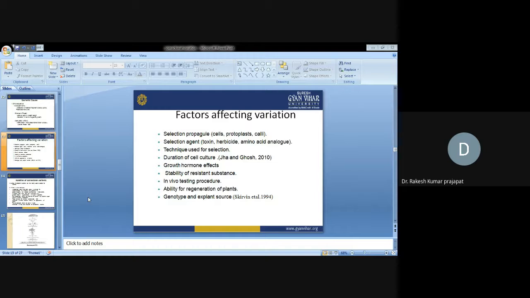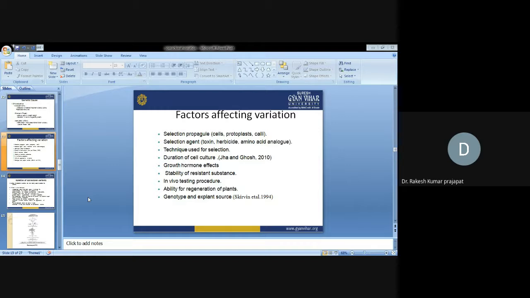Now, factors affecting variations. The somaclonal variations can be affected by the selection propagules. Selection propagules means the source from the mother plant, like say protoplast, callus. Selection agent means which type of agent we are using for selecting a particular cell: toxins, herbicides, amino acid analogs. We take these for the selection of chemical variants from the different sources. That agent is also responsible for the chemical variations.